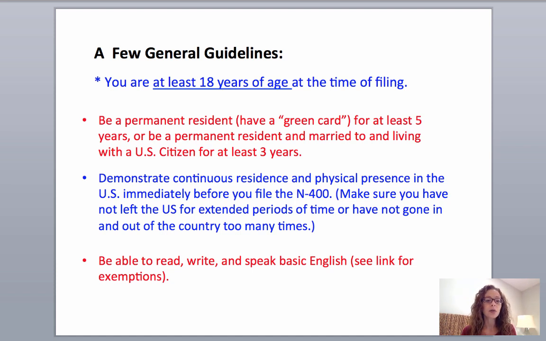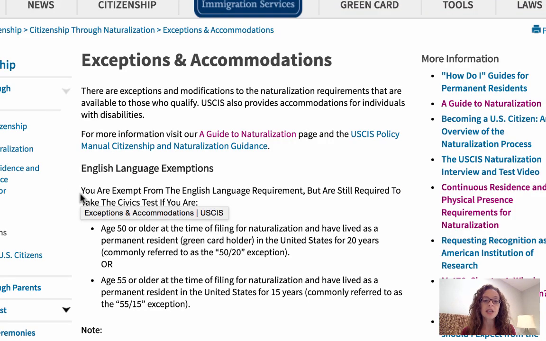There are a few exceptions. So there are exceptions and accommodations. So the English language exemptions usually have to do with your age and how long you've been here. Age 50 or older at the time of filing has an exemption if you've been here for 20 years, okay, or age 55 and older and you've been here for 15 years. There's also some military exemptions and accommodations. So you can see that here under the exceptions and accommodations link, and I'll have that down below as well.